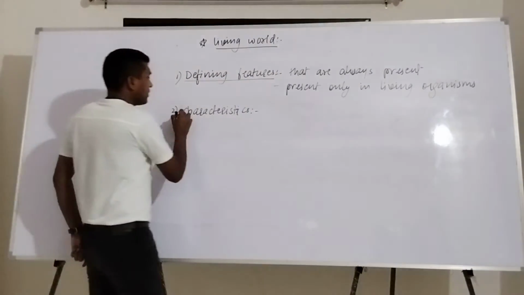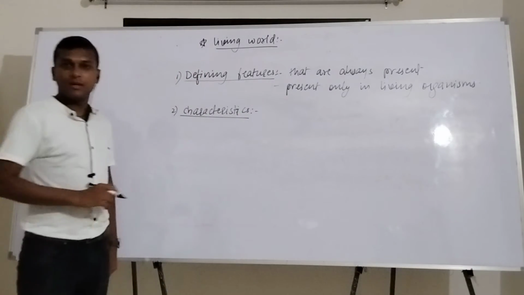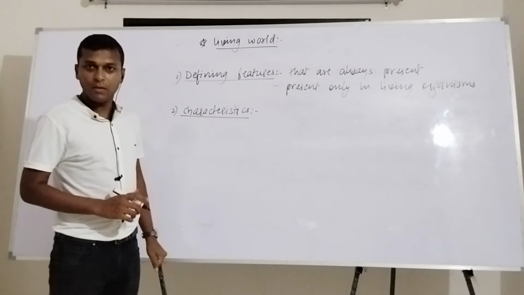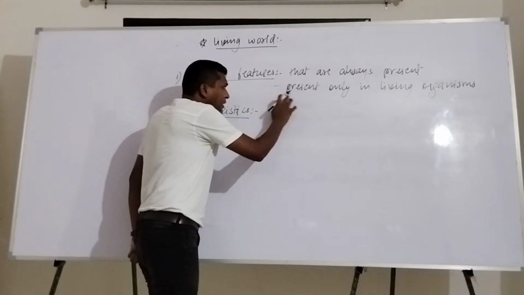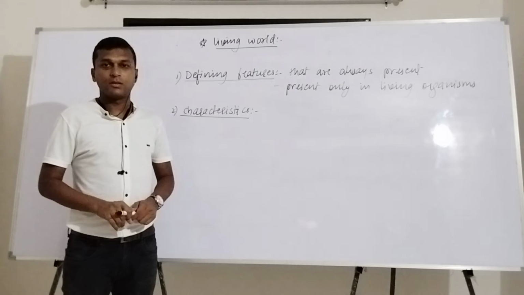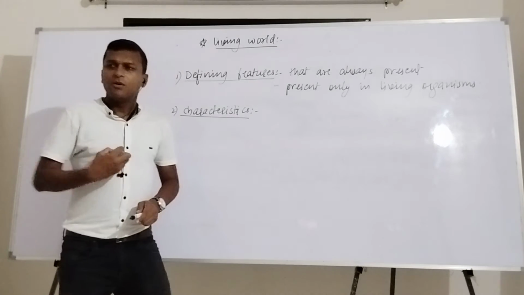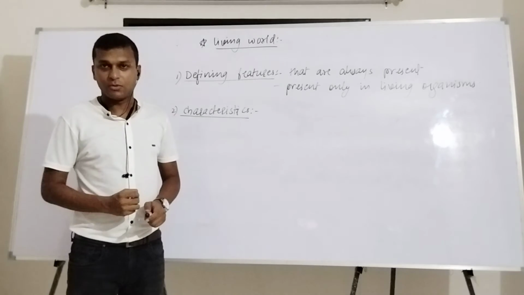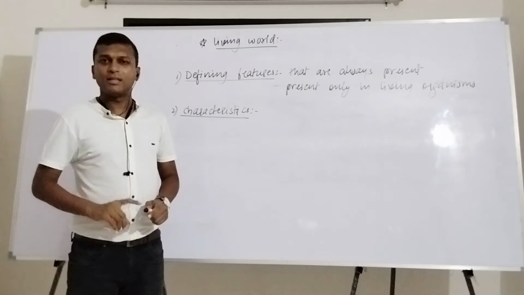But when we talk about characteristics, we cannot claim that they are always present. We also cannot say that they are never present in non-living things. A characteristic is that which can remain present and can also remain absent.